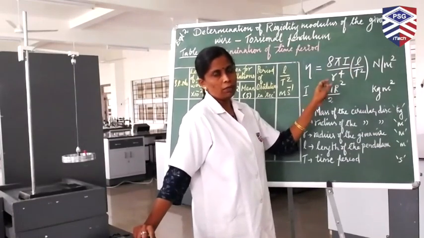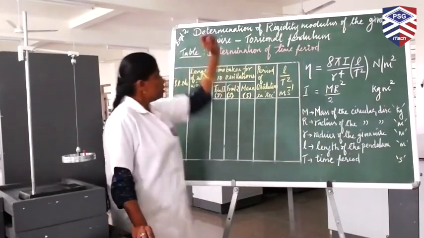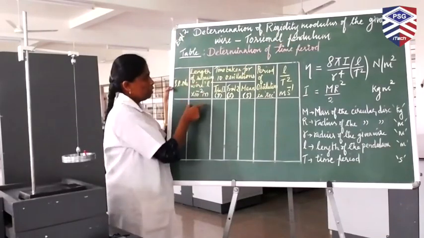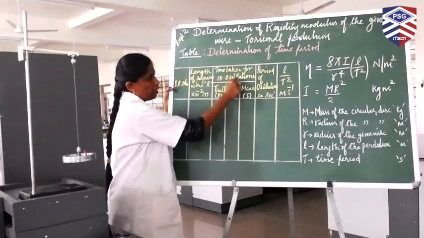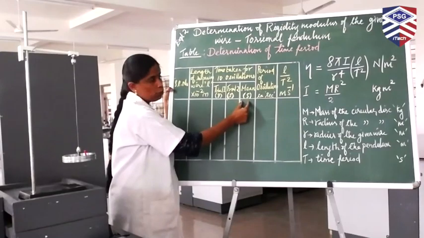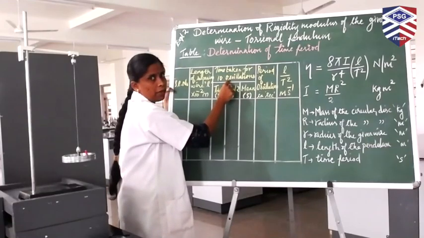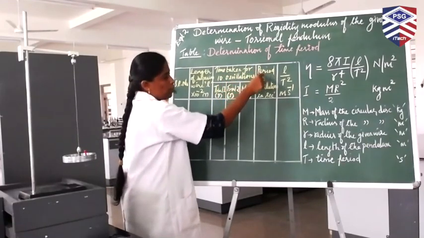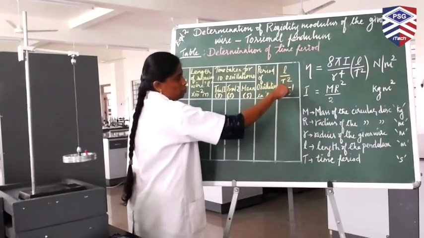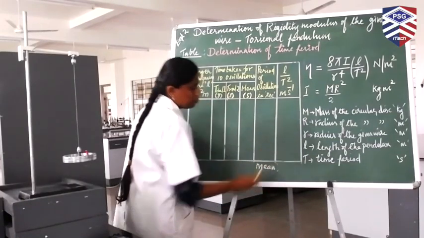Now, in this part of the experiment, we are going to determine the time period of the torsional pendulum. The tabular column is the determination of time period. You have the length of the suspension wire and the time taken for 10 oscillations for trial 1. We repeat the same for trial 2 and take the average of the two values. Next, calculate the period of oscillation. We have calculated the time taken for 10 oscillations. What is the period of oscillation? The time taken for 1 oscillation. Next, find L by T square and write the average mean value.